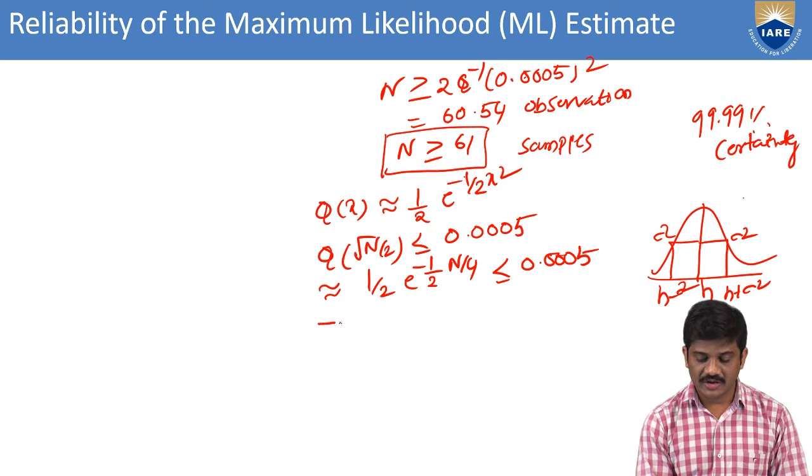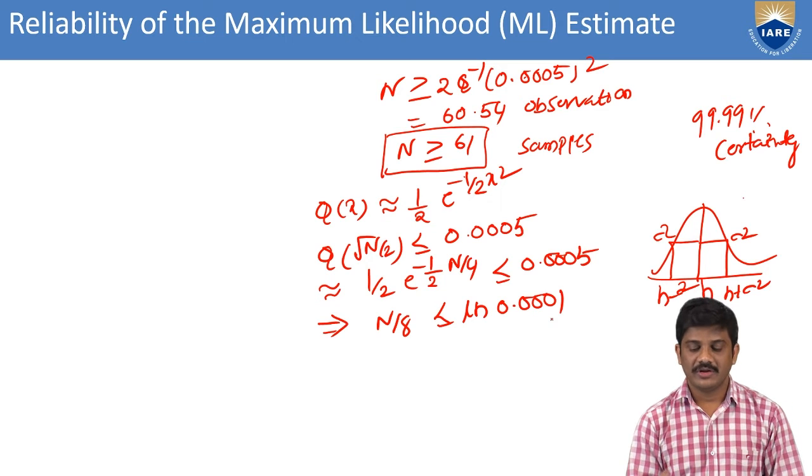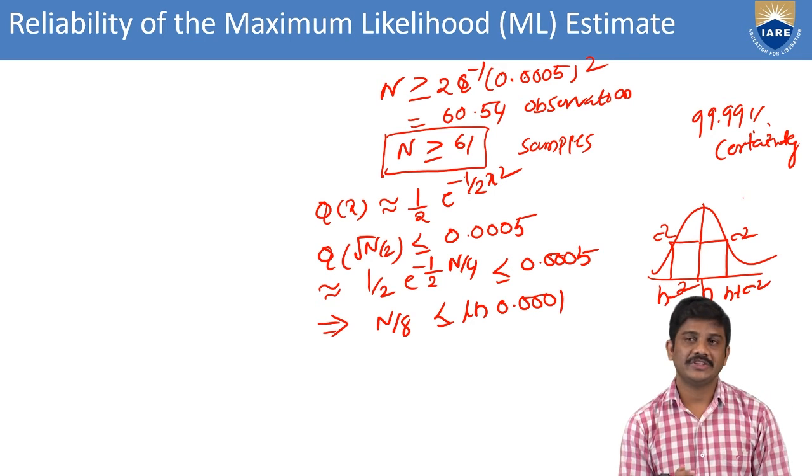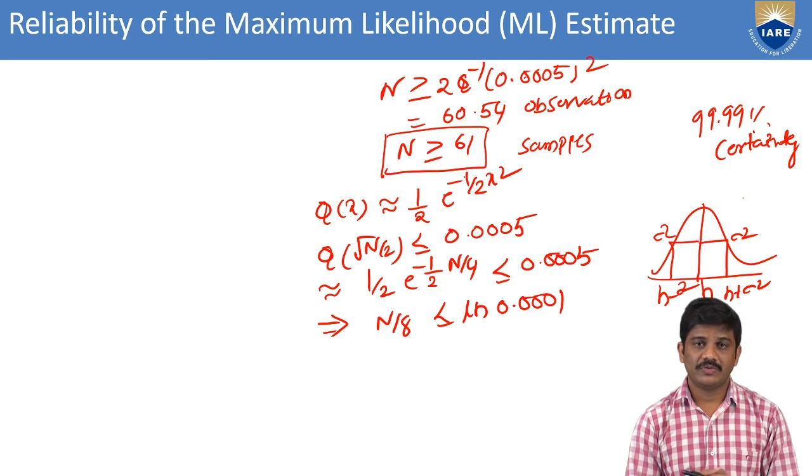Then we can get the simplified equation n by 8 less than or equal to the natural logarithm of 0.001.